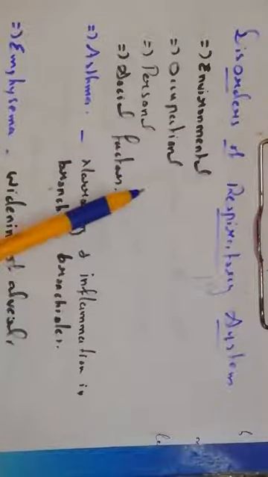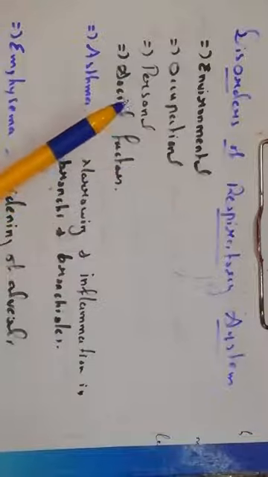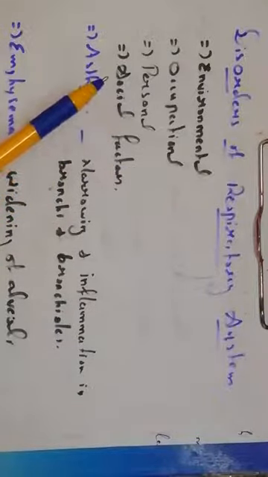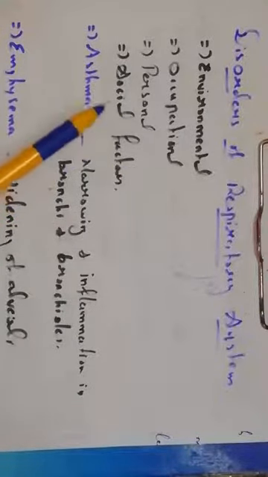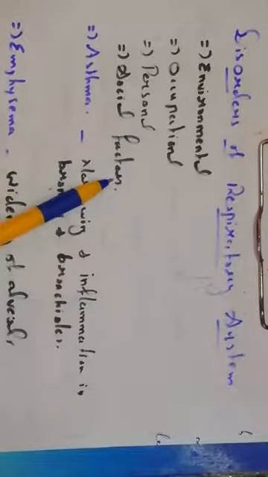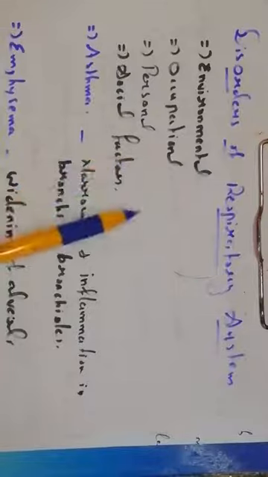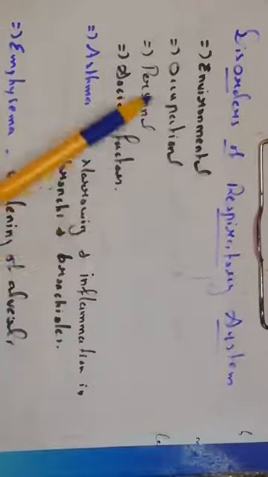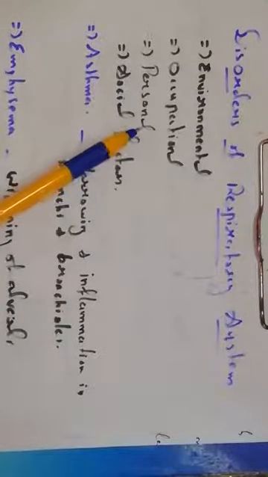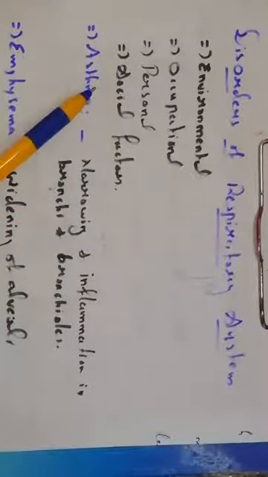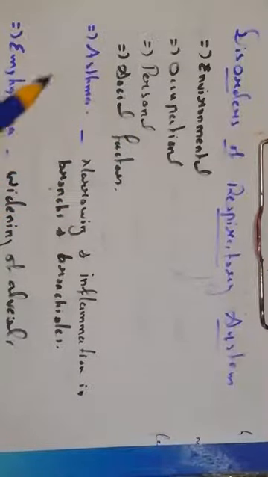When we move among people, some of these diseases may spread from them. So those we could say are social factors. So environmental factors, occupational factors, personal factors and social factors are the reasons to get these diseases, right? And here we can talk about certain diseases or disorders related to the respiratory system.